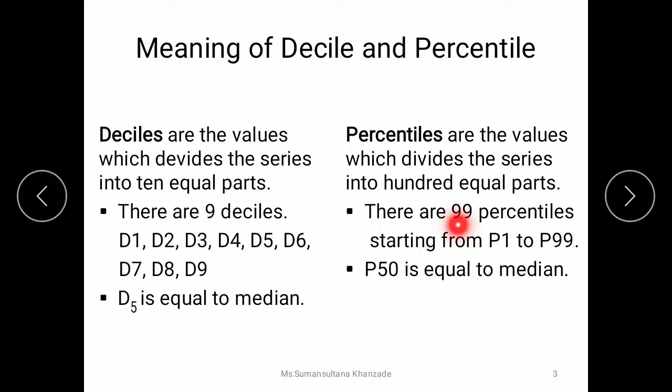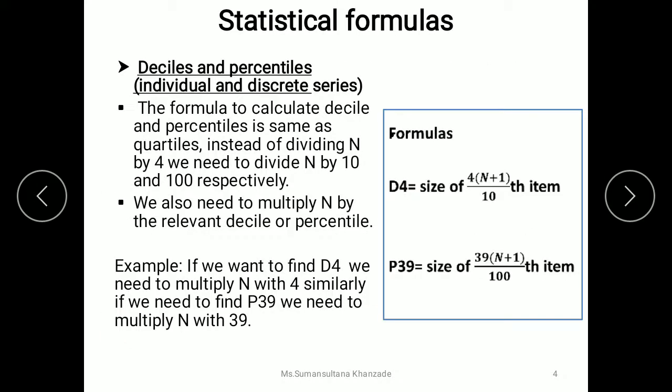So that is why we have 99 percentiles starting from P1 to P99, and P50 is equal to the median. Q2 is equal to median, D5 is equal to median, and P50 is equal to median.